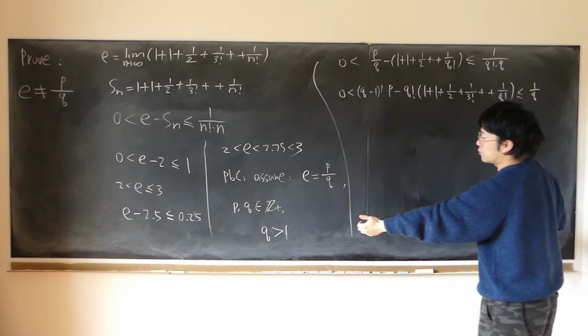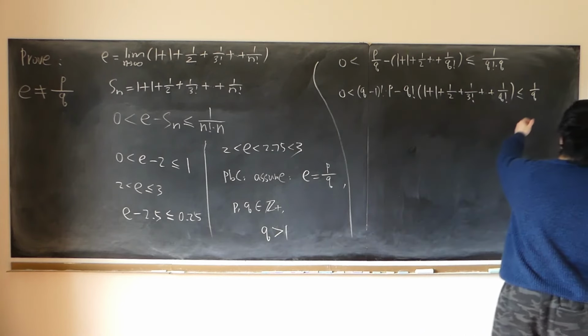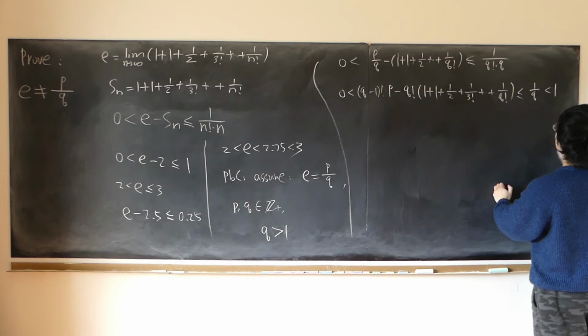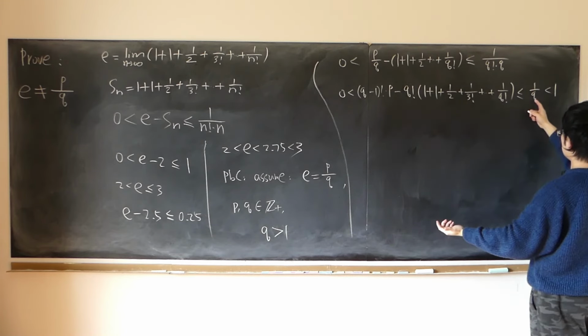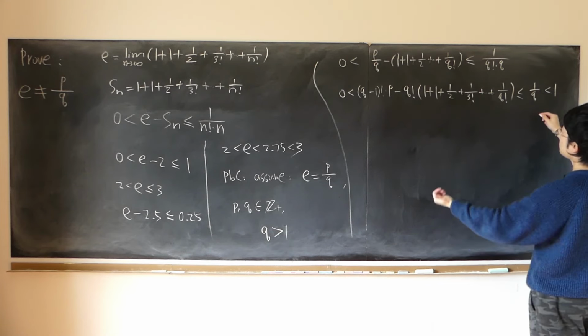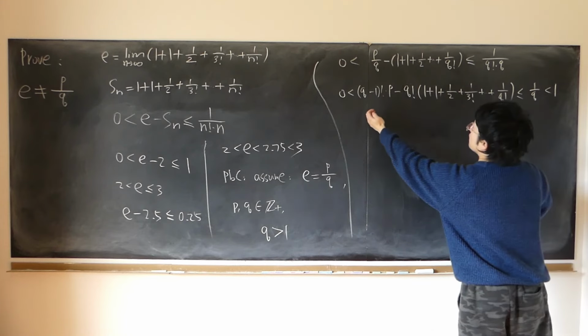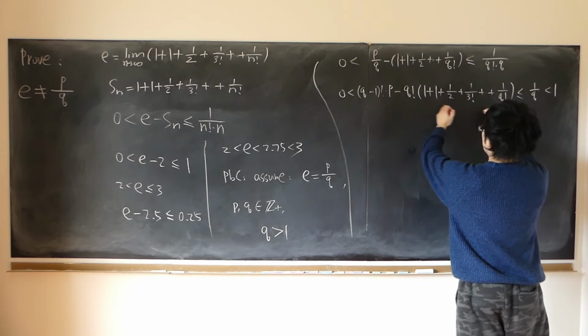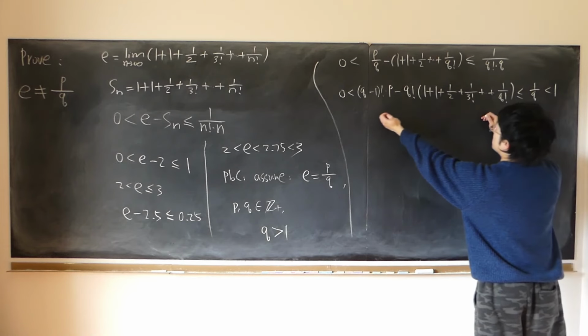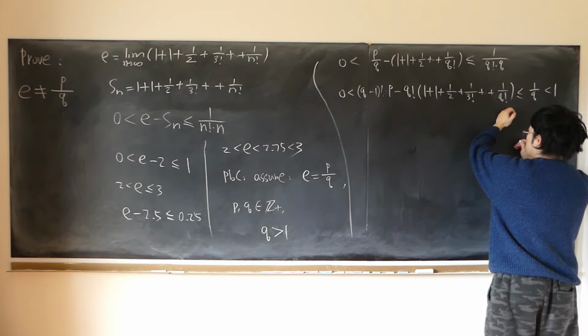Like I said, Q is strictly bigger than 1. Therefore, 1 over Q is strictly less than 1. It could be 1 over 2, 1 over 3, 1 over whatever. It is strictly less than 1. So what we have in the middle is some number that's strictly between 0 and 1, meaning it cannot be an integer.